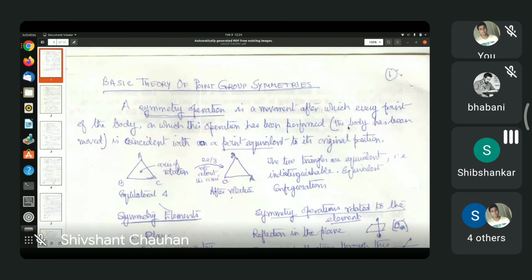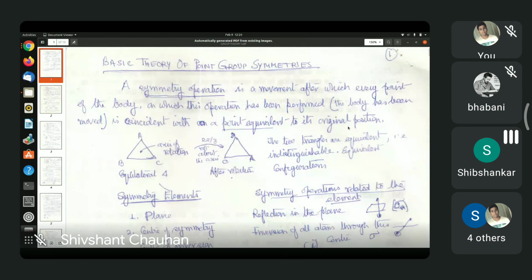You perform an operation on a molecule, and after the operation, each nucleus will be not in the same position, but in an equivalent position, such as an equilateral triangle ABC that is rotated around the axis of rotation, and it becomes, well, it is turned clockwise, I think, so it will become CAB or something like that. If A, B, and C are all the same atoms, then the second configuration will be equivalent to the first configuration. So this is a symmetry operation.